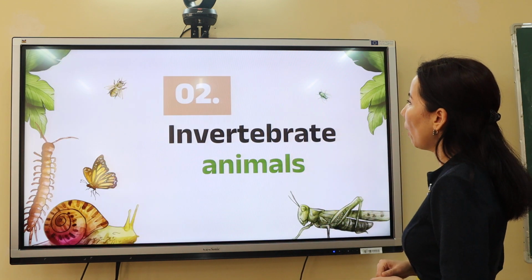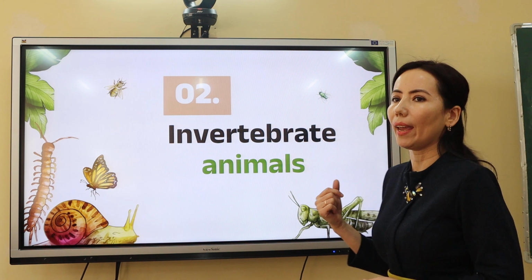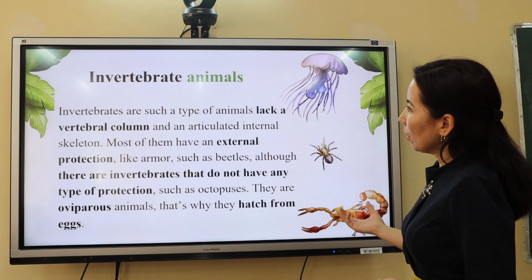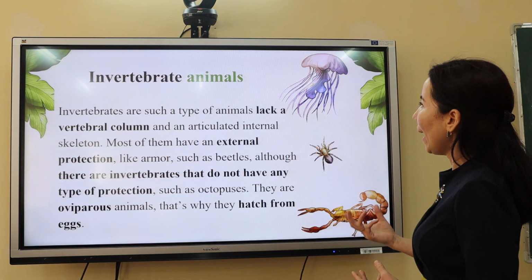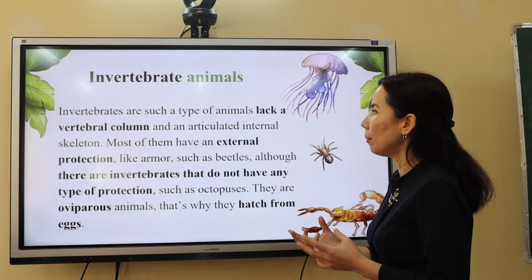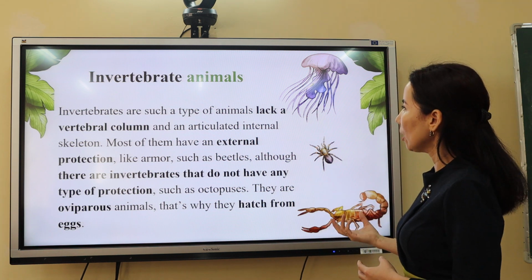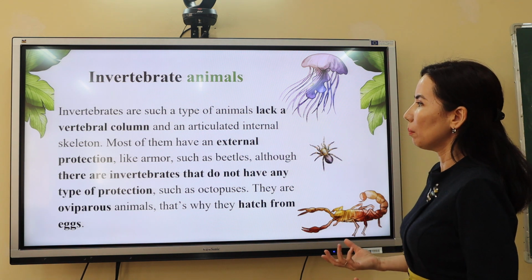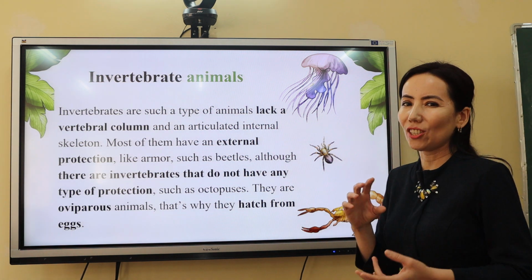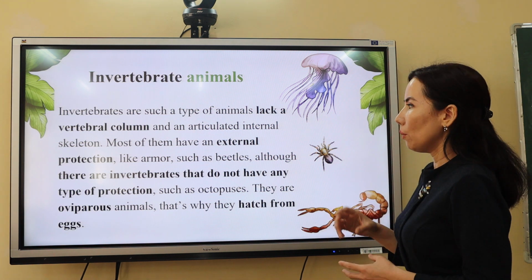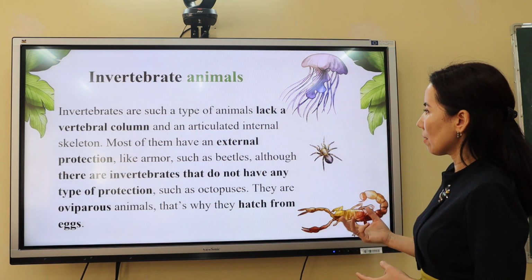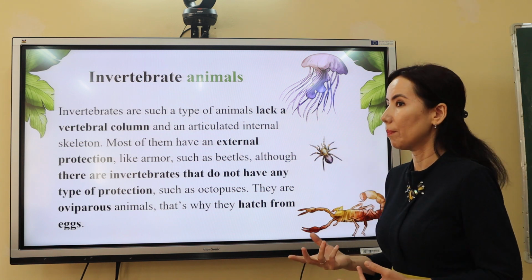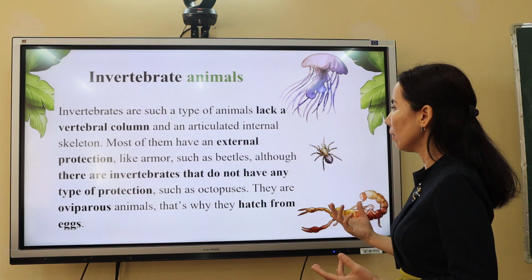And the second part of our lesson is invertebrate animals. So let's start. Invertebrate animals are a type of animals which lack a vertebral column and an articulated internal skeleton. Most of them have an external protection like armor, such as beetles, although there are invertebrates that do not have any type of protection, such as octopuses. Yes, they haven't any spinal cords.